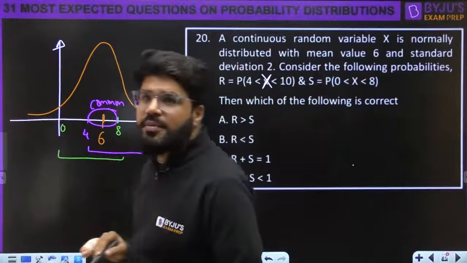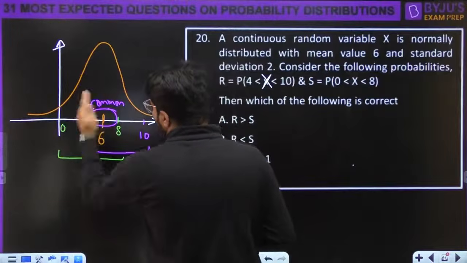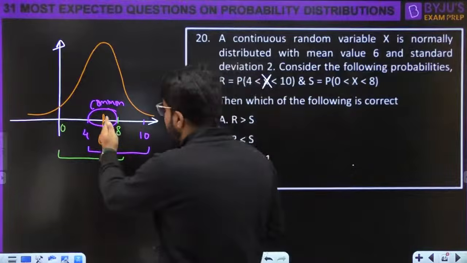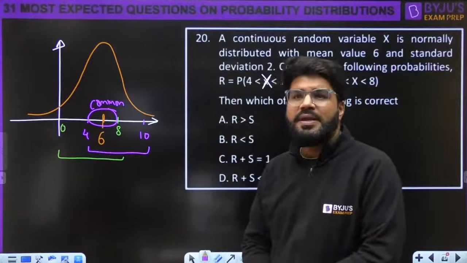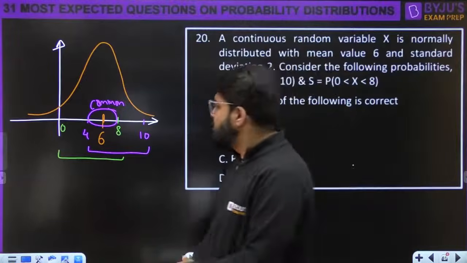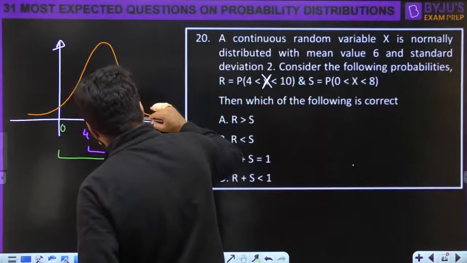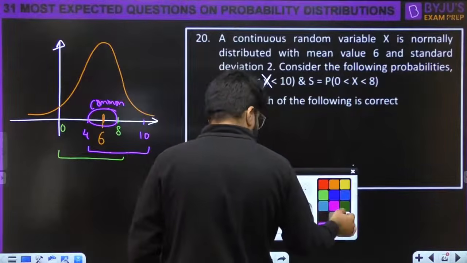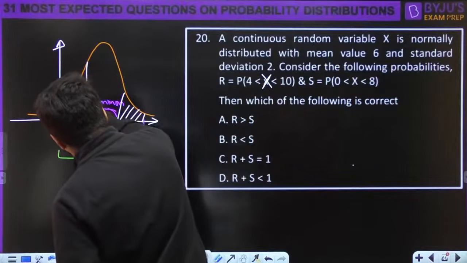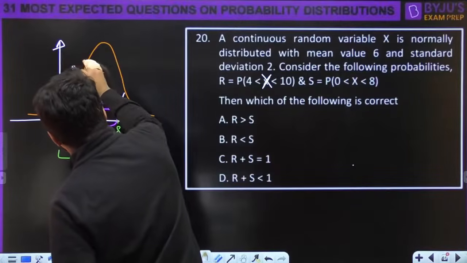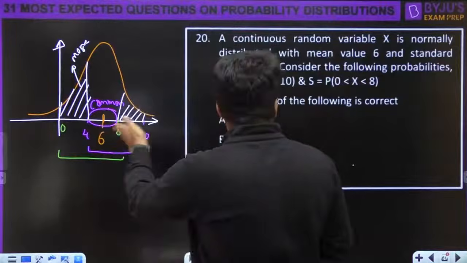Because of symmetry, dear, the area from 8 to 10 should be equal to the area from 4 to 2. देखो, 8 is 2 units ahead of mean, 4 is 2 units behind mean, right? So definitely which area is more, which is less, right? एक ये वाला एरिया बनेगा, एक ये एरिया बनेगा, और एक ये एरिया बनेगा. This is definitely more. If I take here up to the 2, that will be equal. So which one is more? 0 से 8 वाला more.